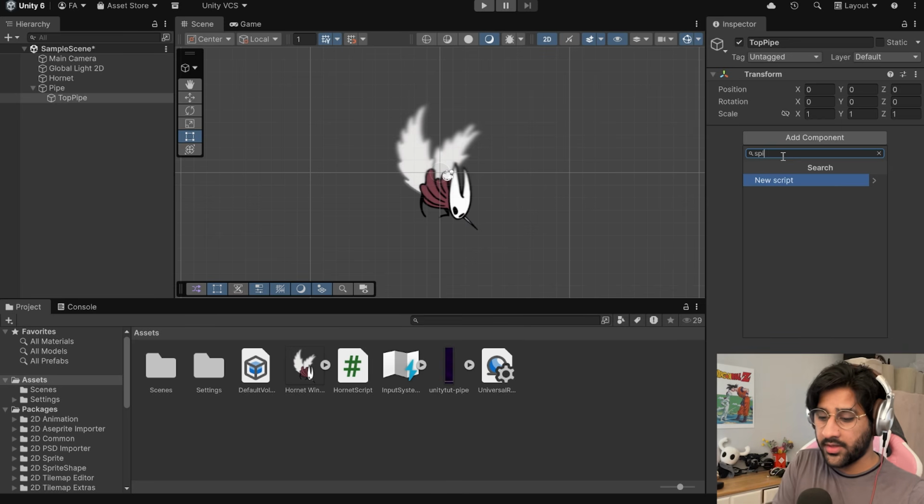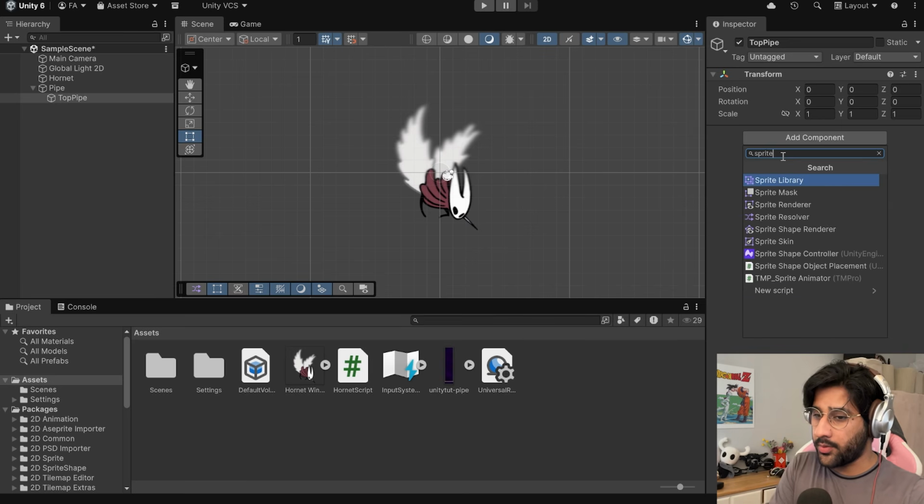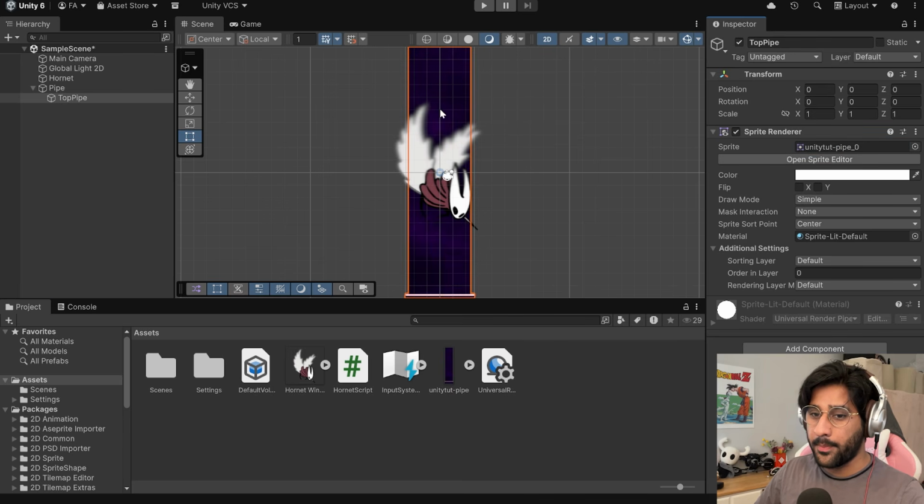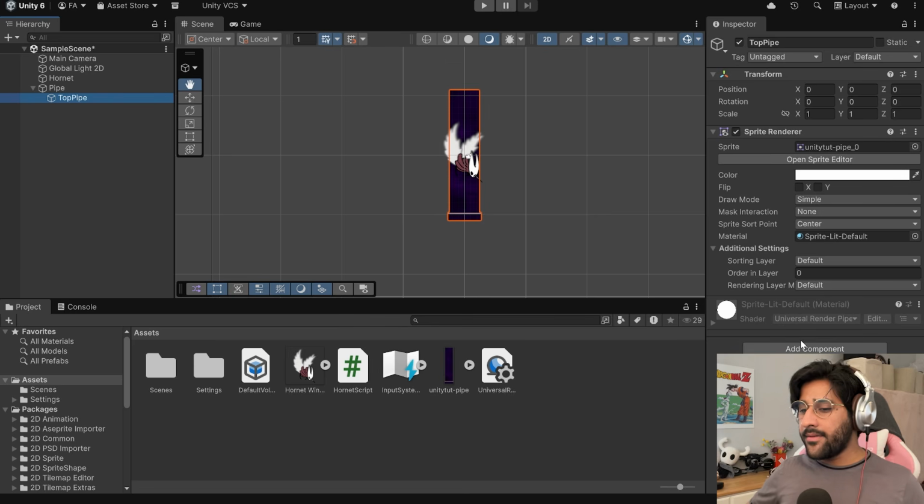We need... No, that's not how you spell it. We need a sprite renderer again. Boom. And then we're gonna add the PNG of the pipe to it. There we go. We got a pipe. Huge. Now, this time we don't need a rigid body because the pipe doesn't need to be affected by physics. It only needs collisions.